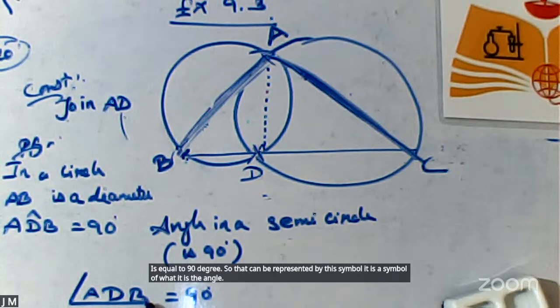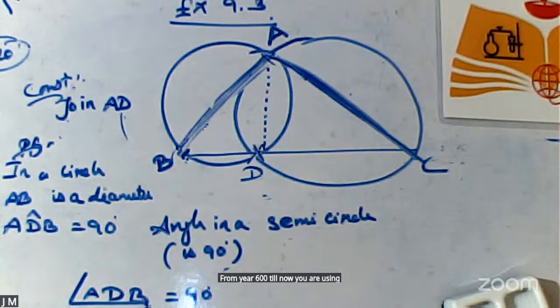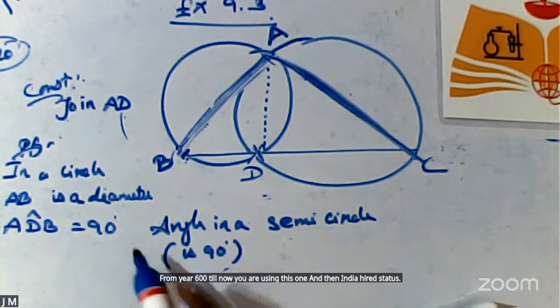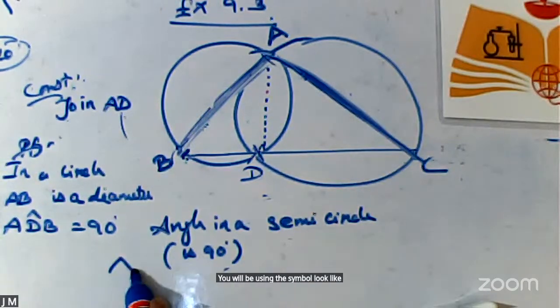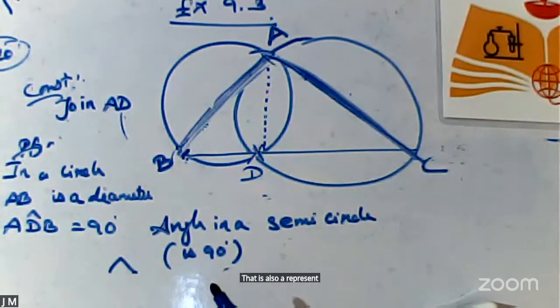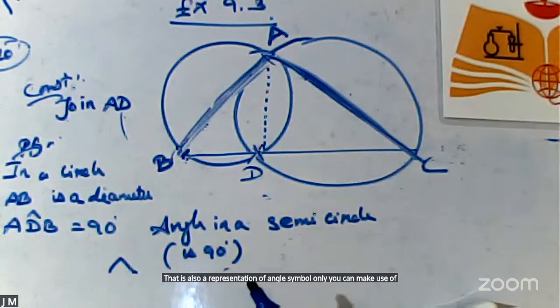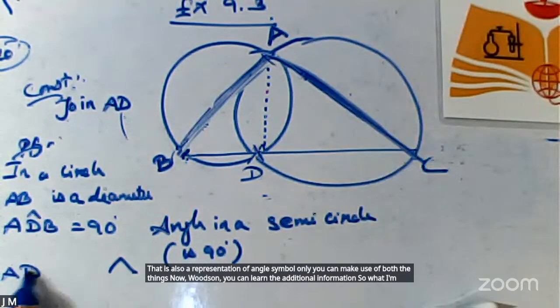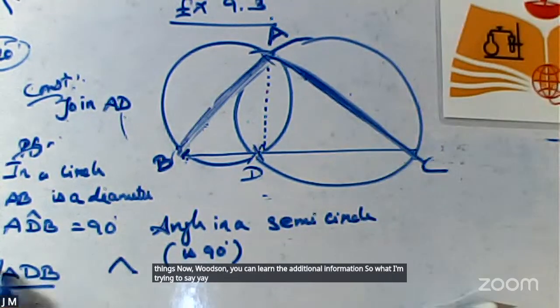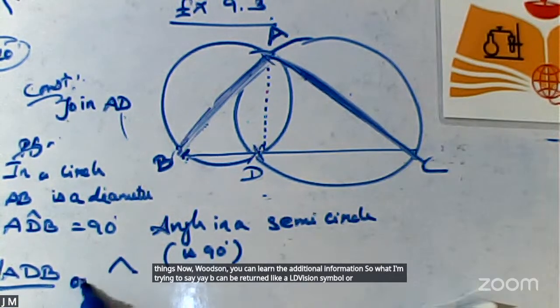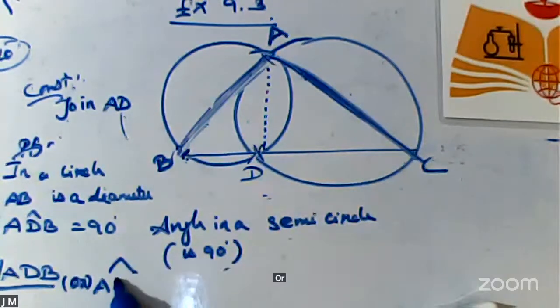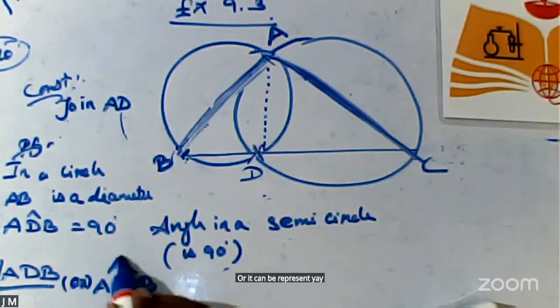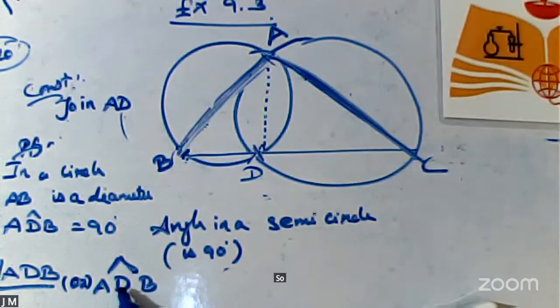From your 6th standard till now, you have been using this symbol. In your higher studies, you will use the symbol that looks like an inverted V. That is also a representation of the angle symbol only. You can make use of both. Now, learn some additional information: ADB can be written with the L-division symbol, or represented with the inverted V symbol, where out of the three letters, the middle letter alone represents the angle.